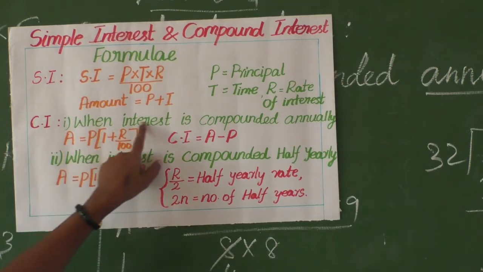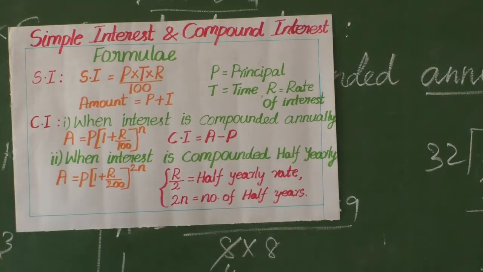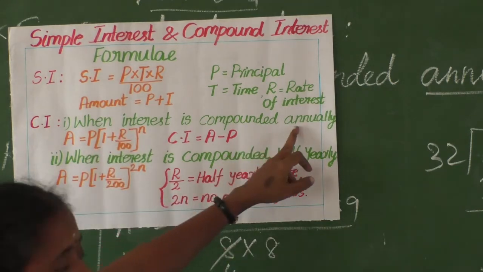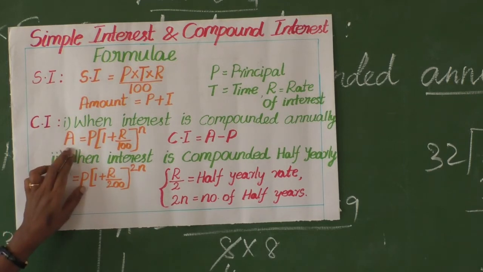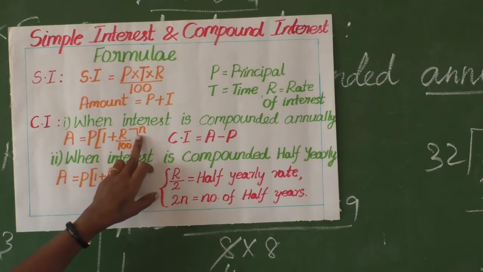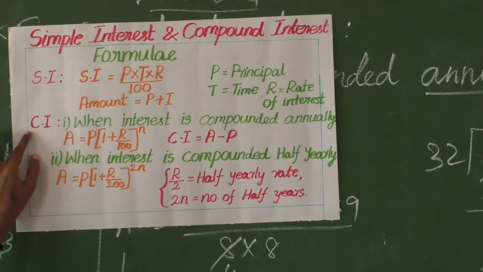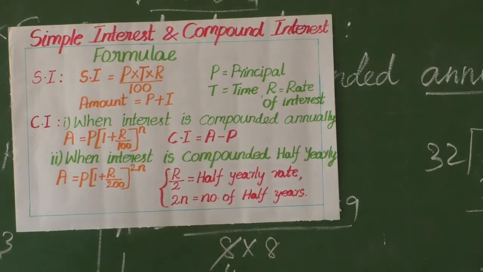When interest is compounded annually, the rate of interest is fixed by the person yearly, annual being nothing but 1 year. At that time, what is the formula for finding the amount? P into 1 plus R by 100, the whole power N. After finding the amount, you have to find the compound interest. Compound interest equal to amount minus principal.